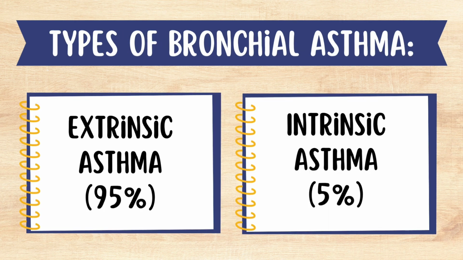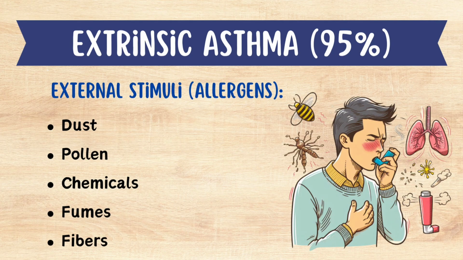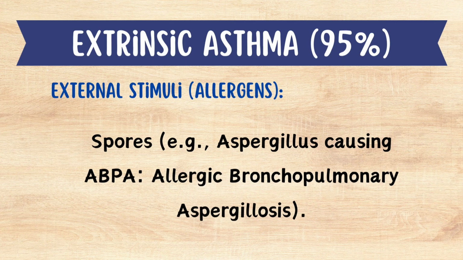There are two types of bronchial asthma. One is the extrinsic asthma, where 95% cases are seen, and it is the major type of asthma. The other one is the intrinsic asthma, where 5% cases are seen, and it is a rare type of asthma. Extrinsic asthma is due to external stimuli or allergens, which include dust particles, pollens, chemicals, fumes, and fibers. Certain spores like Aspergillus also cause extrinsic asthma, and this condition is called allergic bronchopulmonary aspergillosis.